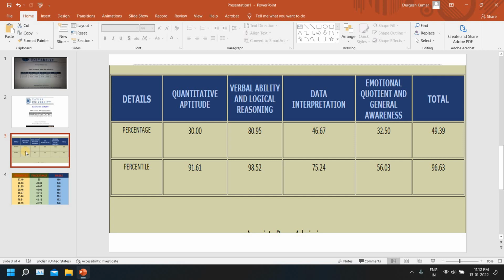80%, so 0.8 into 30. So 24 questions fetched us 98.52 percentile. Again, this is very similar to what we got in 2018. So I would say that the VALR difficulty has not changed a lot, because a similar number of questions are fetching you a similar percentile. In 2019, a few fewer effective questions were attempted by the person, and in that case the percentile also decreased a lot.